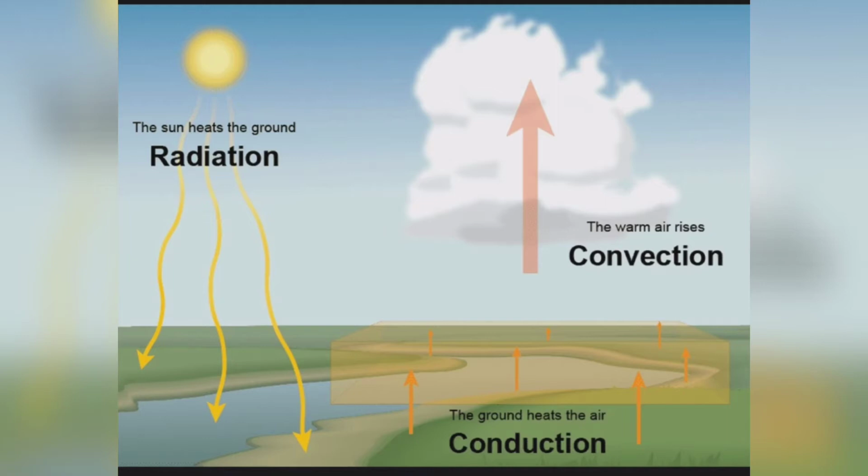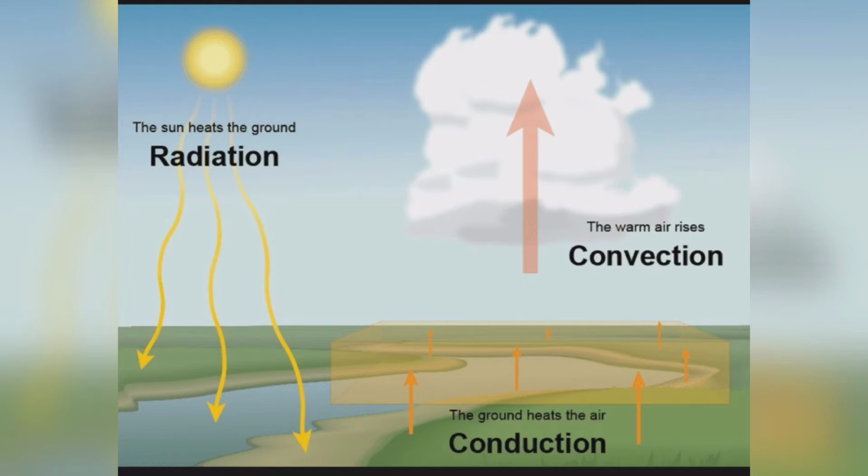Now, today my basic question is, what are the different processes of heating up of the atmosphere?